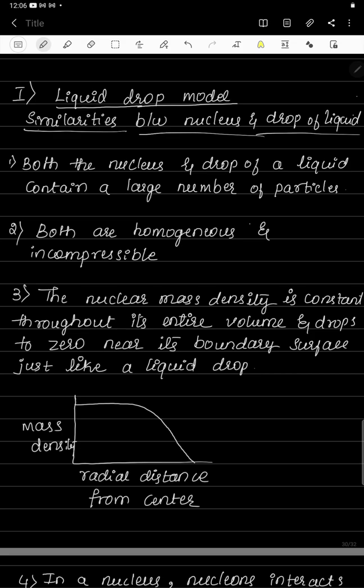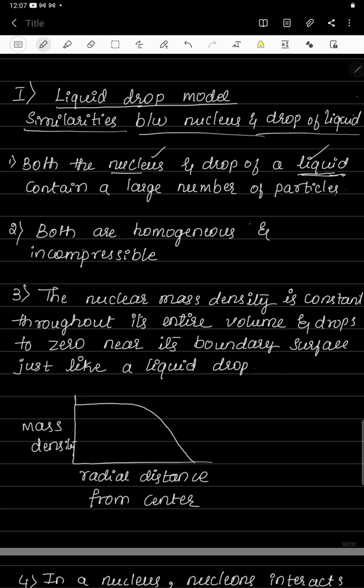The first similarity is that both the nucleus and the drop of liquid contain a large number of particles. If you take a liquid drop, a number of molecules are present in it. If you come to the nucleus, it has a large number of nucleons. Nucleons means protons and neutrons together. So both have a large number of particles.